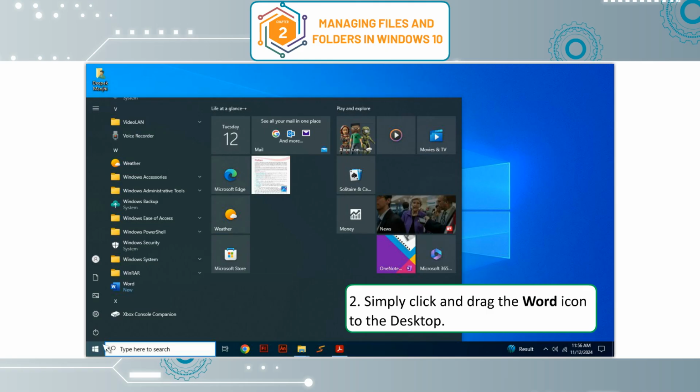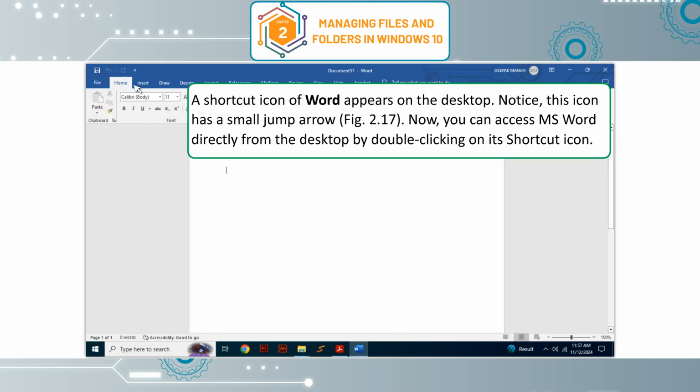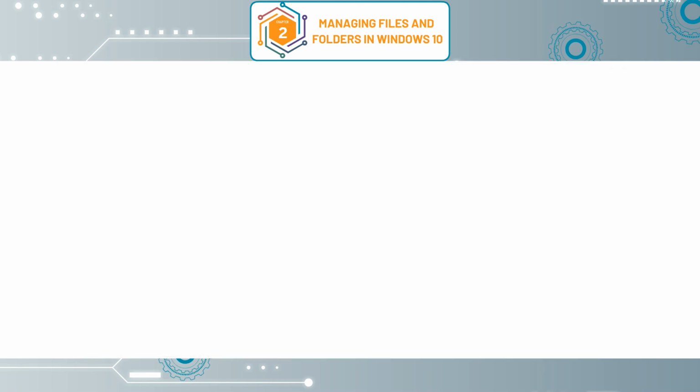2. Simply click and drag the Word icon to the desktop. A shortcut icon of Word appears on the desktop. Notice this icon has a small jump arrow, figure 2.17. Now you can access MS Word directly from the desktop by double-clicking on its shortcut icon.